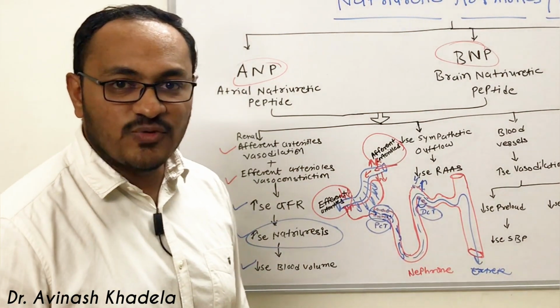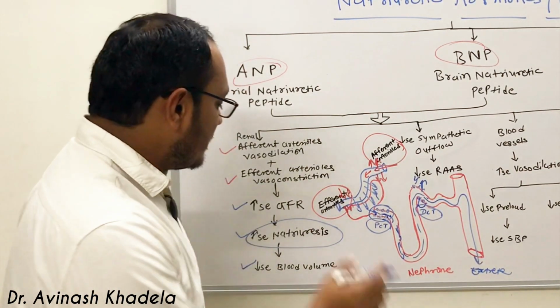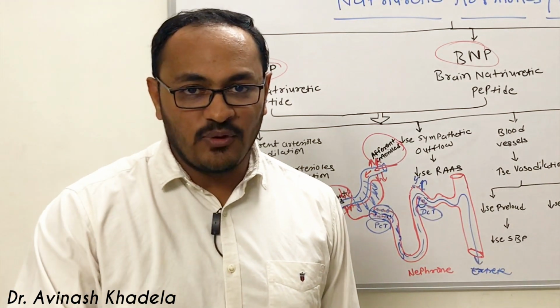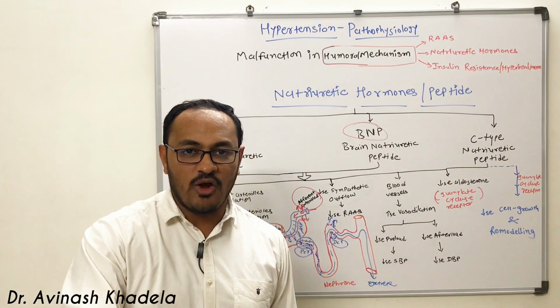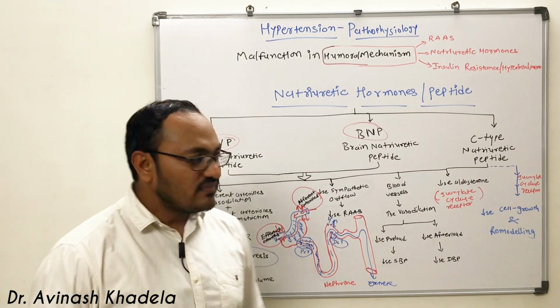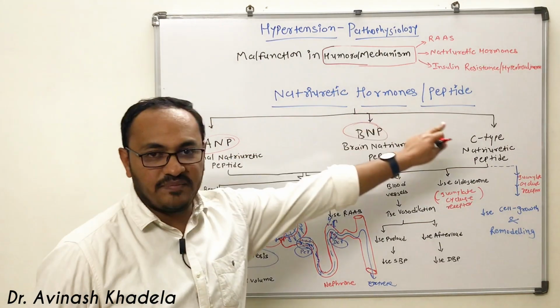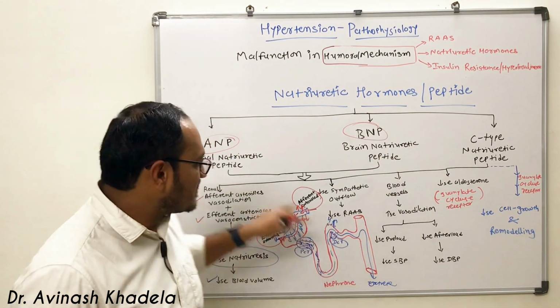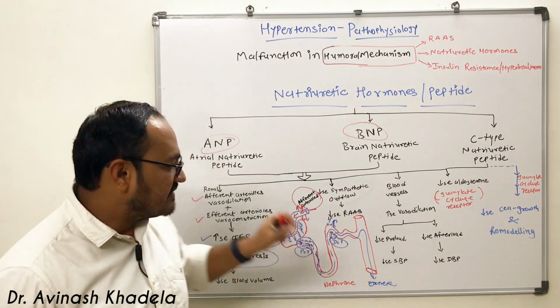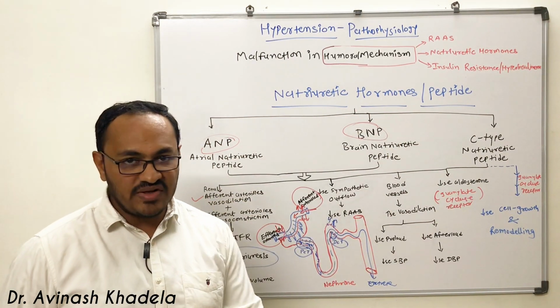This leads to a decrease in blood volume because of the rise in sodium and water excretion, and this decrease in blood volume will decrease the preload and afterload, and it will decrease the stretch on the myocardium, or I can say the heart, and there will be no further release of natriuretic hormone or peptide in the body. So this is how ANP, BNP and C-type natriuretic peptide have a direct action in the kidney.